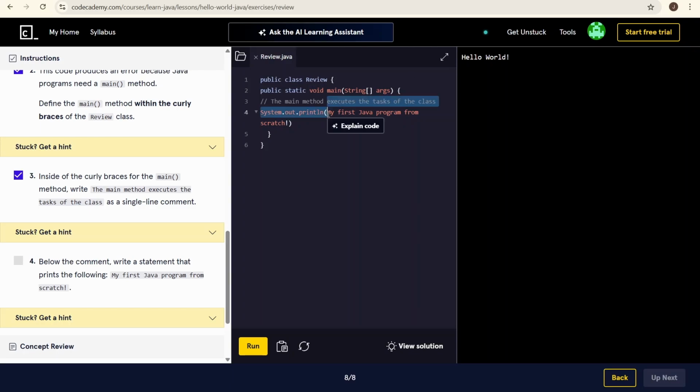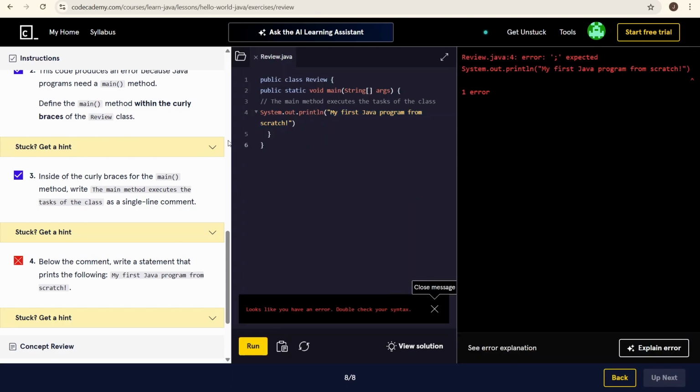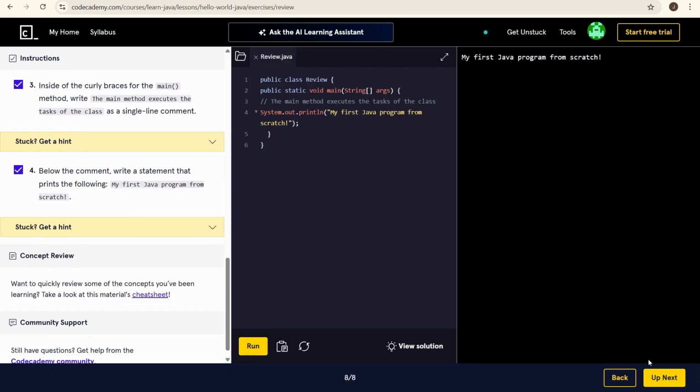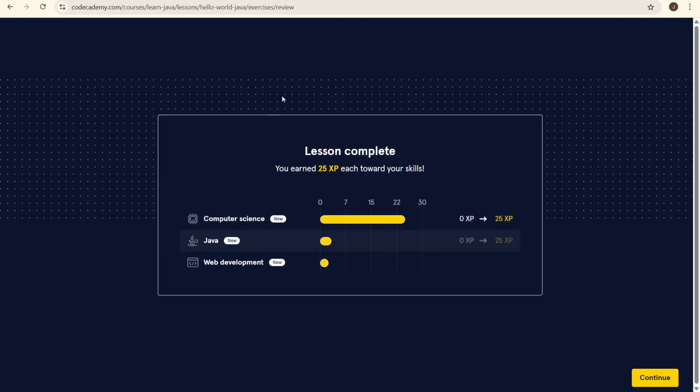We're gonna highlight this and we're gonna add some parentheses. Now we're gonna run. What? All right. Of course, forgot the semicolon. Done. Okay. It's not exactly self-explanatory, but it's starting to make more sense to me.